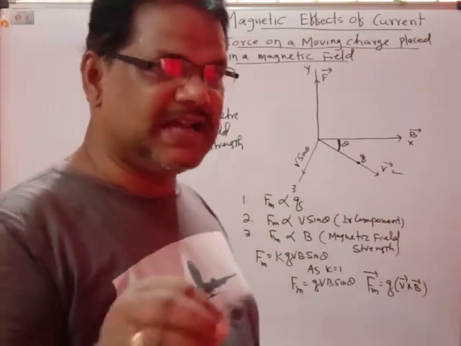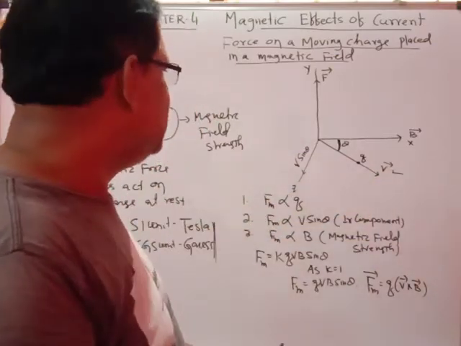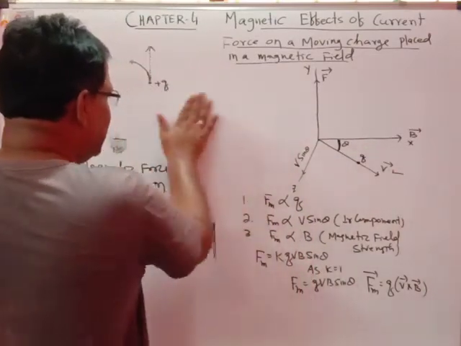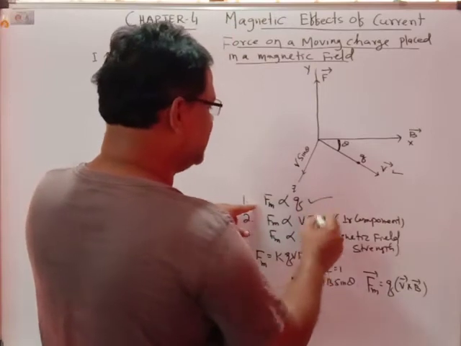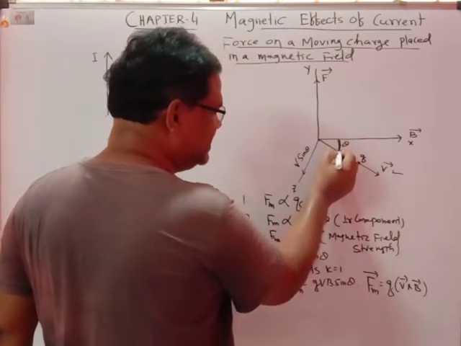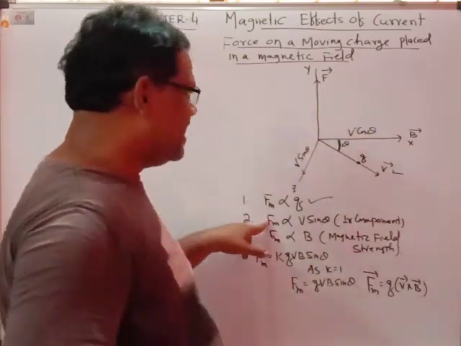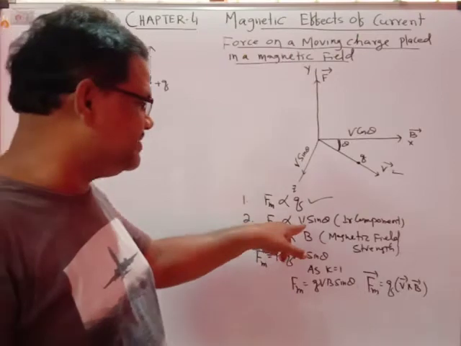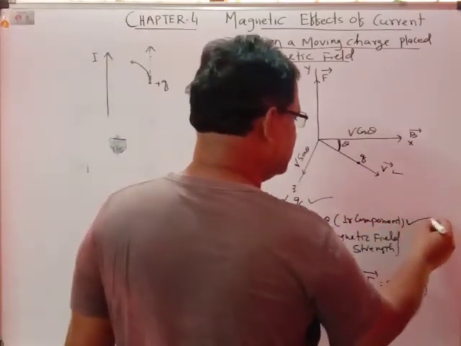The magnetic force acting on the charge +q is directly proportional to the magnitude of the charge q. The velocity v is resolved into two rectangular components, v cos theta and v sin theta, and the magnetic force is directly proportional to the perpendicular component of the velocity of the charged particle, that is, v sin theta.